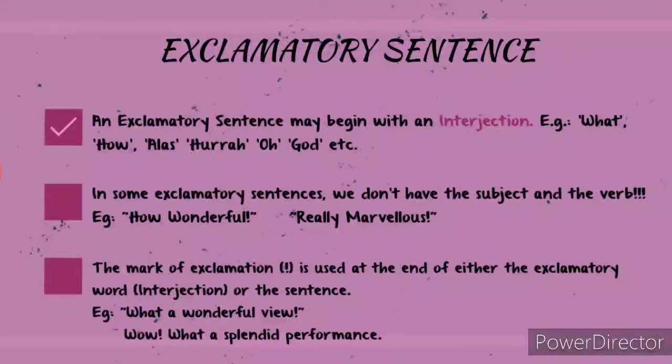And look at the second example. Wow, what a splendid performance. So we can use the exclamatory mark after our interjection, which is wow. We cannot use the exclamation mark at both the places. So we have to use it only at a single place, either after the interjection or at the completion of the sentence.